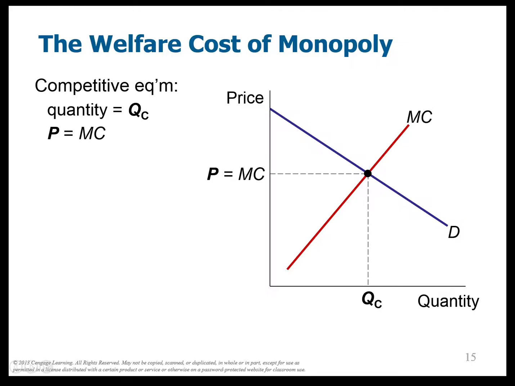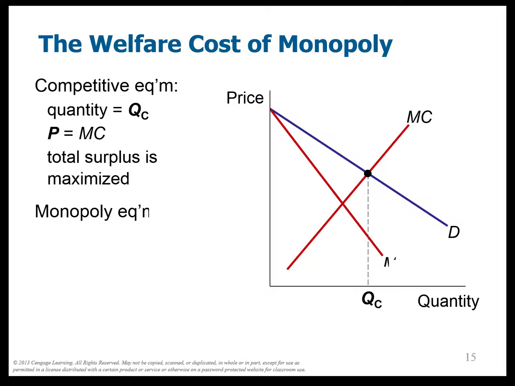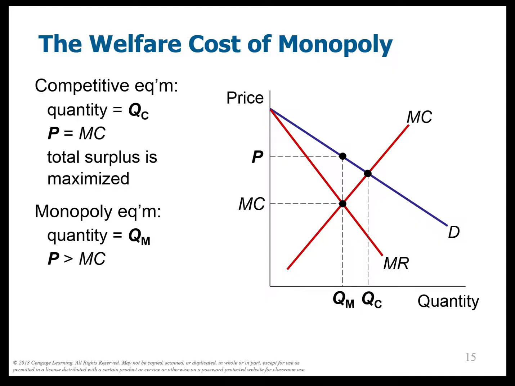Okay, so we have this competitive equilibrium. We have QC, and then, of course, total surplus is maximized. But in the monopoly equilibrium, they don't set marginal cost equal to price. They set the marginal cost equal to the marginal revenue. So I drew in a marginal revenue curve, and here's my monopoly equilibrium. Okay, the quantity is much lower, and then my price is much higher than the perfectly competitive equilibrium.